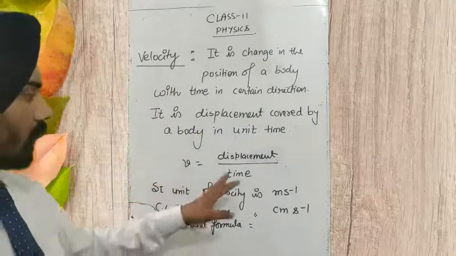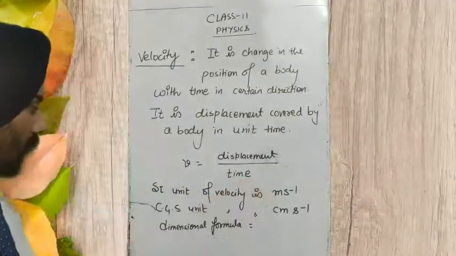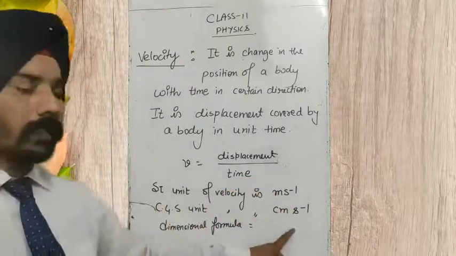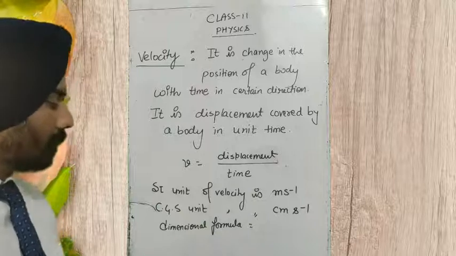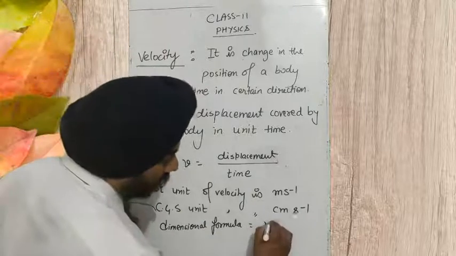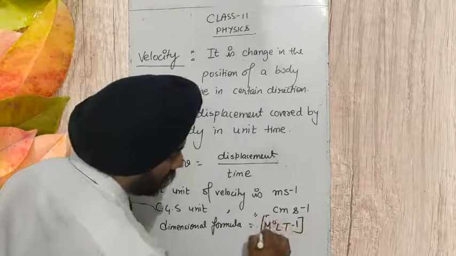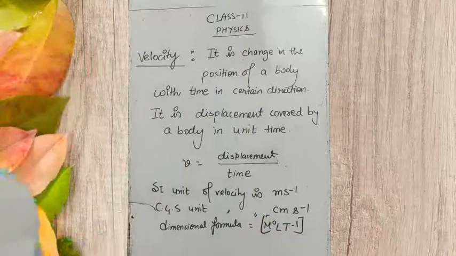So what is velocity? Velocity is the displacement upon time. The SI unit of velocity is meter per second. The CGS unit is centimeter per second. And the dimensional formula is M^0 L T^-1.